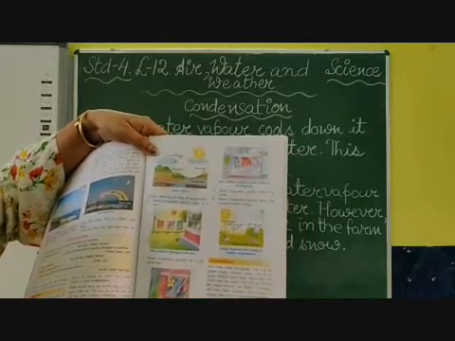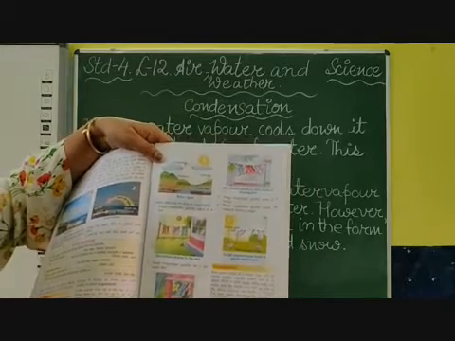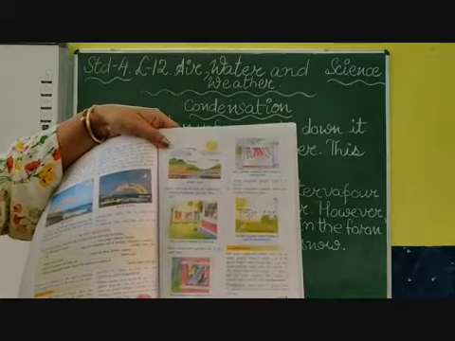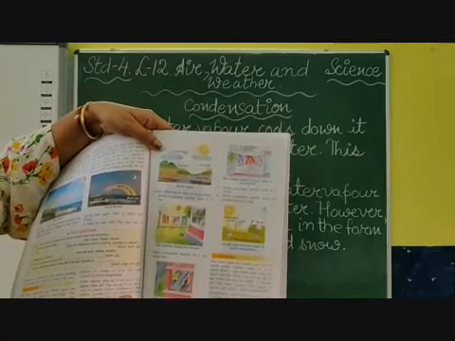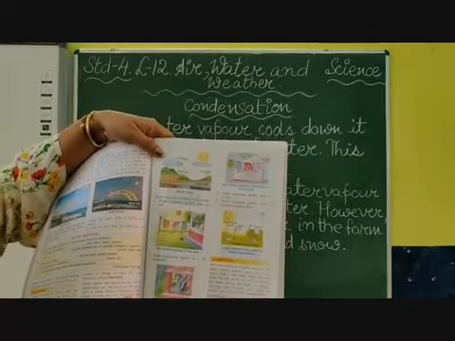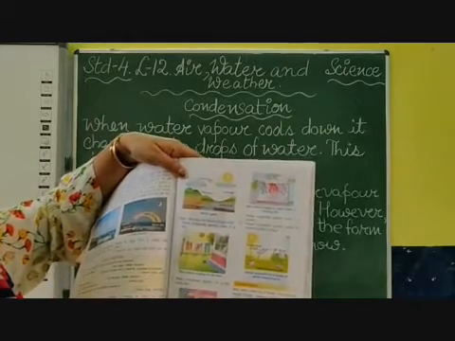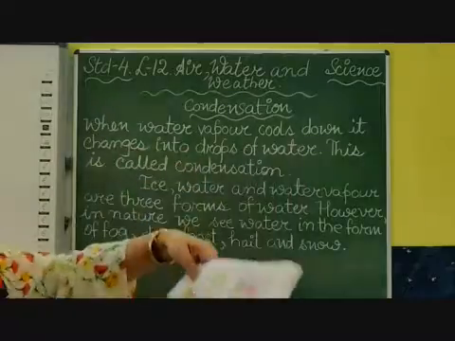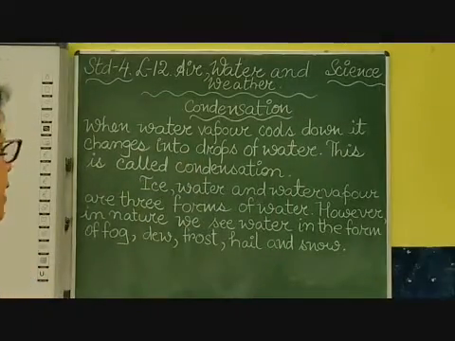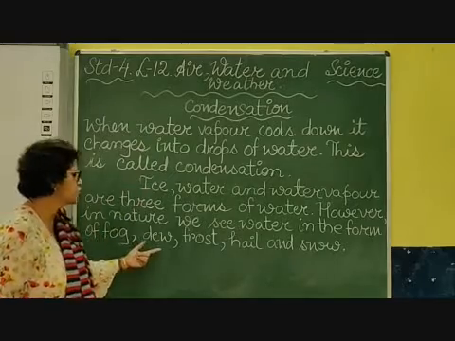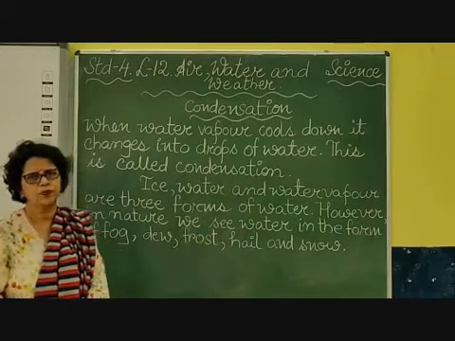Due to this change of the water vapor into water, later on it will come down as rain, called precipitation. And this precipitation means we get rainfall in different forms. It is not only rain, we get water in different forms like fog, dew, frost, hail and snow.